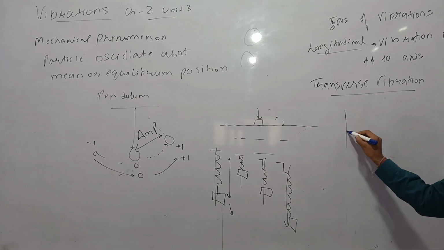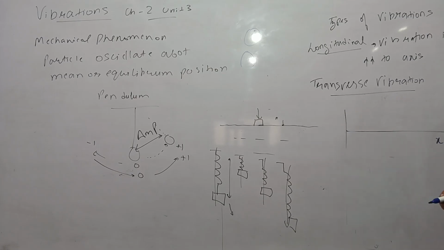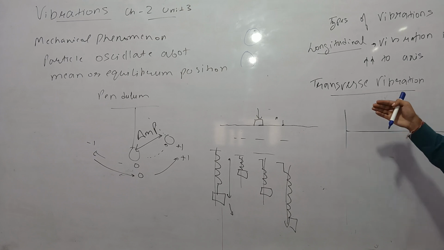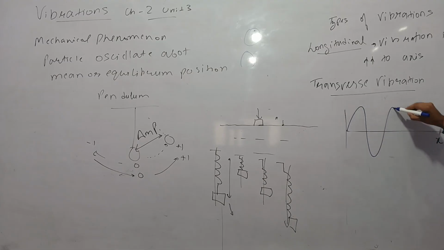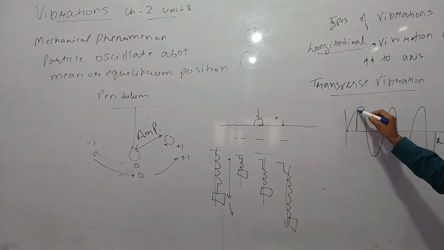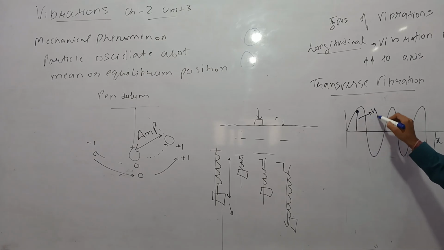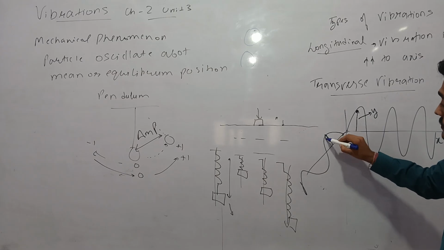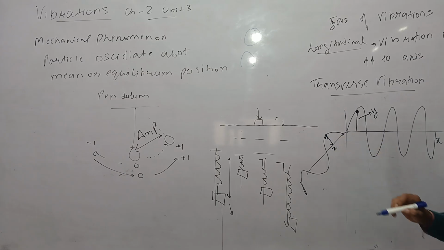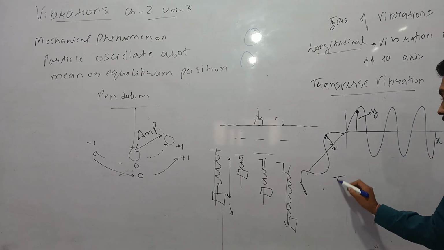If the x-axis is the axis of the particle, and the particles of the medium are oscillating in a direction perpendicular to the x-axis, they are oscillating in the y direction or in the z direction. Such an oscillation is a transverse oscillation. And last is the torsional oscillation.